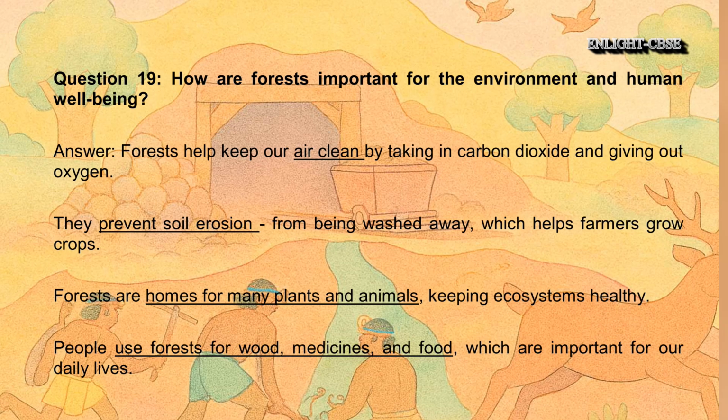Question 19. How are forests important for the environment and human well-being? Answer. Forests help keep our air clean by taking in carbon dioxide and giving out oxygen. They prevent soil from being washed away by erosion, which helps farmers grow crops. Forests are homes for many plants and animals, keeping ecosystems healthy. People use forests for wood, medicines, and food, which are important for our daily lives.